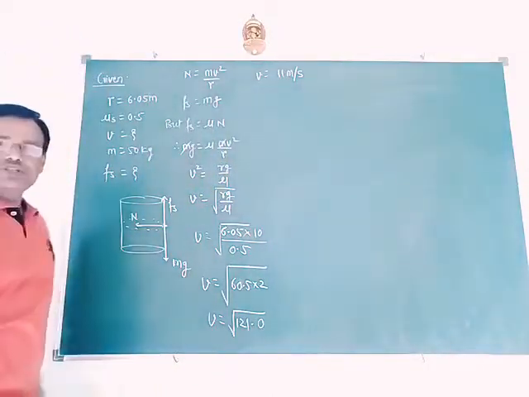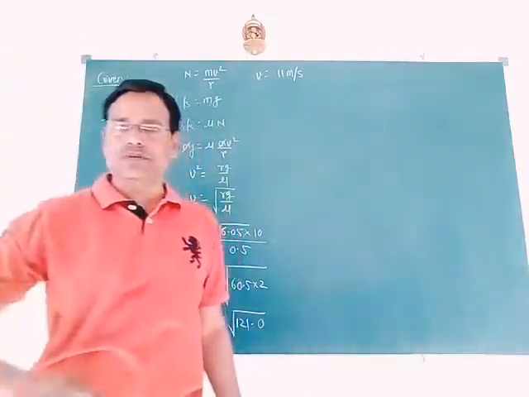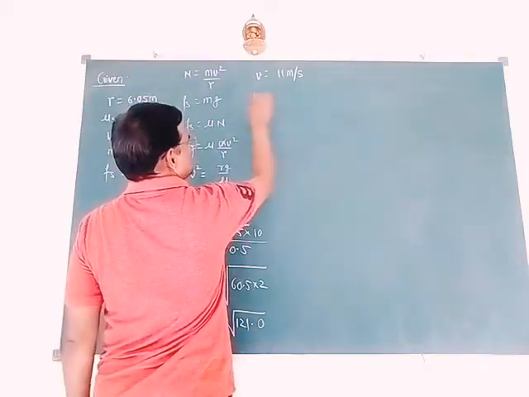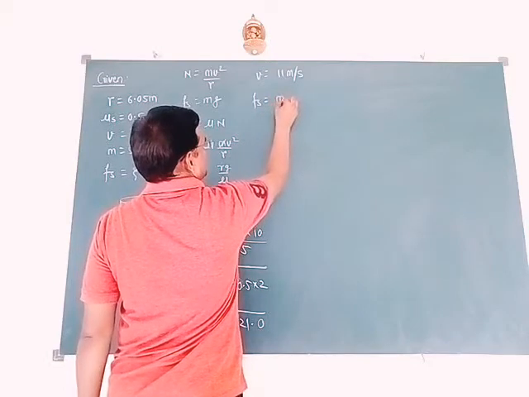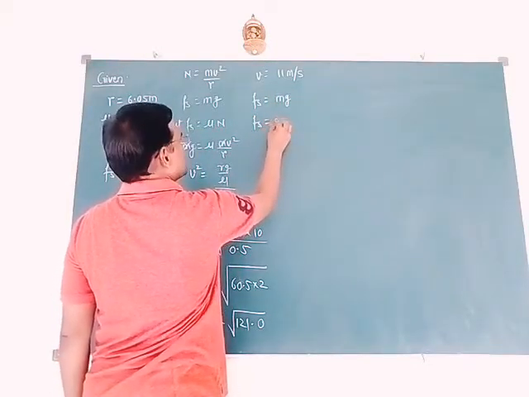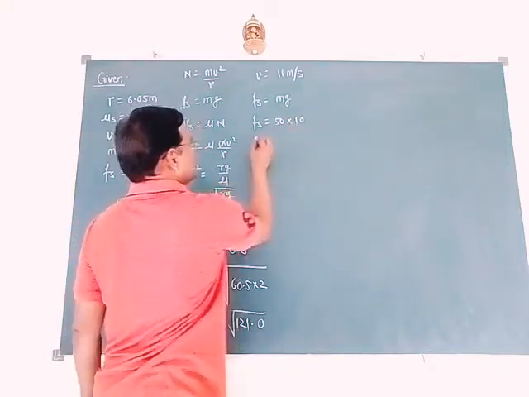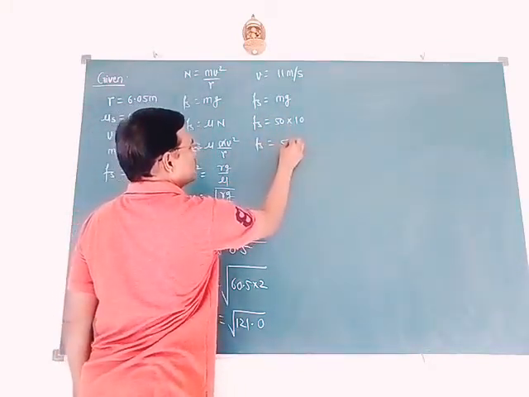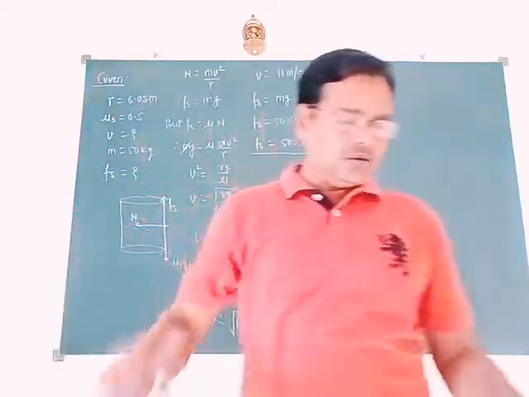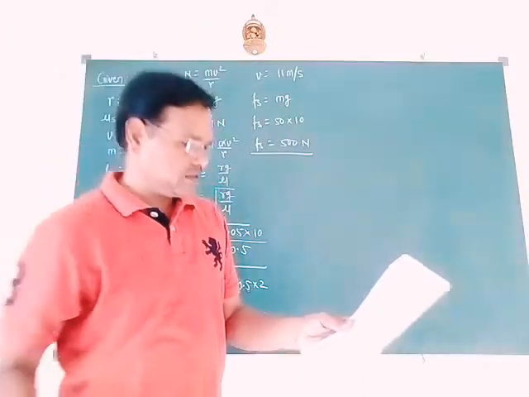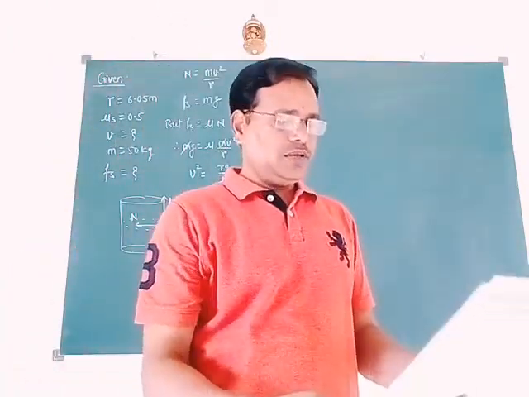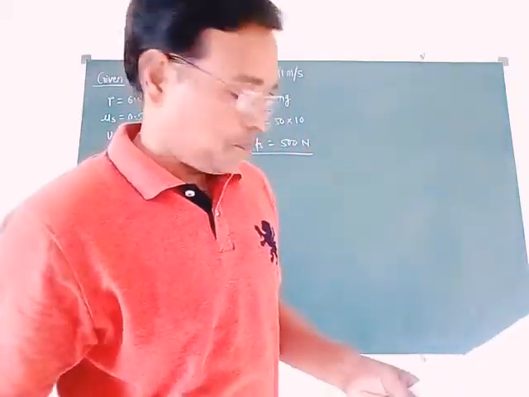So this is the answer for the question: 11 meters per second. And there is no change in the force of friction with the increase in speed. It remains constant. So force of friction Fs is equal to mg. With m equal to 50 and g equal to 10, Fs is equal to 500 Newton. So this is the force of friction between the cyclist or artist and the wall of the well. So this was the 16th problem.